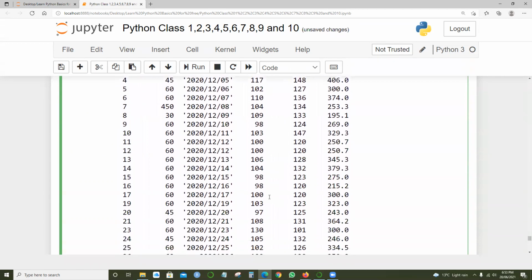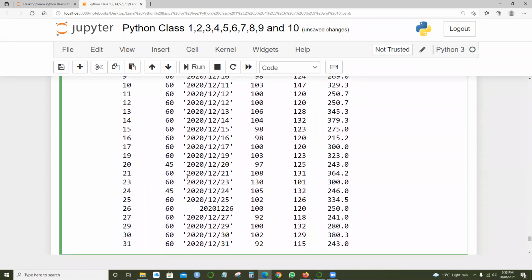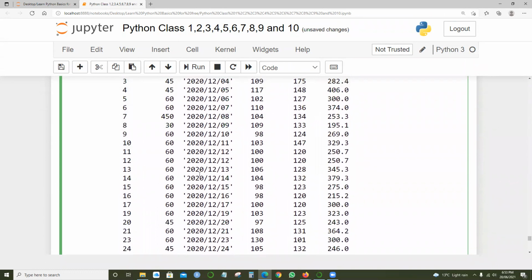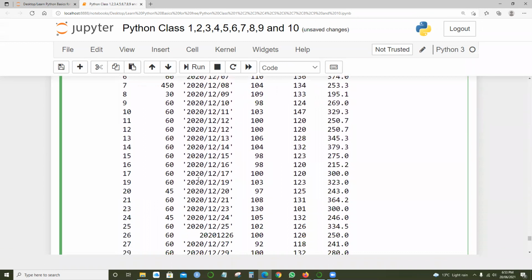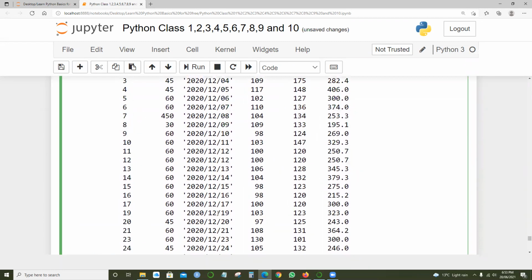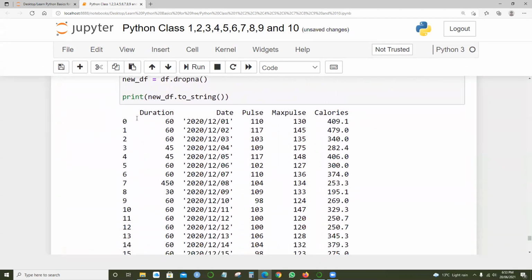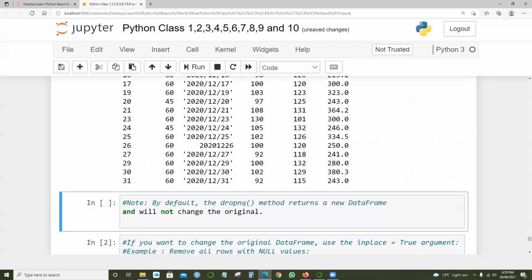If you look at this information, did you recognize there was one row where there is no date at all? Here we don't have that blank, so that's what has been returned. Let me run this. Okay, so we got date, duration, pulse, max pulse, and calories. By default, the dropna method returns a new data frame and will not change the original one.